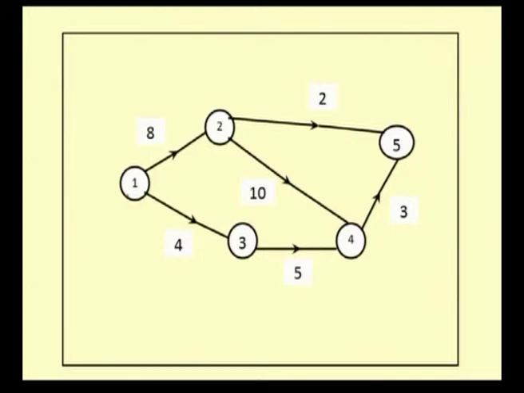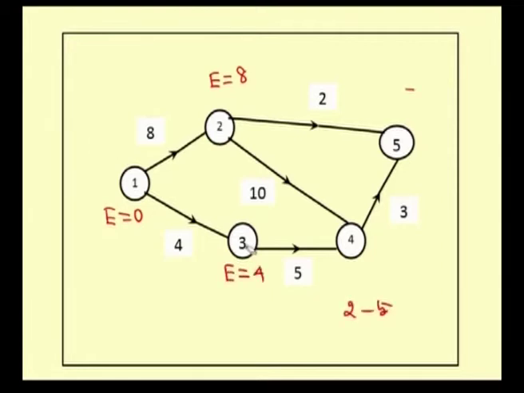Now, for this diagram, for each and every node we have to calculate the earliest time. We know very well the starting time of a project is 0. So for node 1 the earliest starting time is 0. Now, the activity 1 to 2 takes 8 days. Therefore, the earliest time for node 2 is 8. Now consider the activity 1 to 3, which has no predecessor. Therefore, for node 3 the earliest time is 4 only.